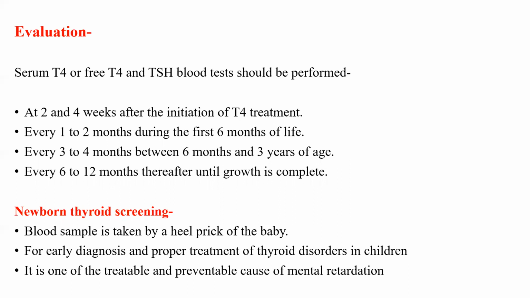After this, every 3 to 4 months between 6 months to 3 years of age, you have to do it. Then after that, till the growth is completed, every 6 to 12 months, you have to repeat the serum T4, free T4 or TSH along with the thyroid profile regularly.